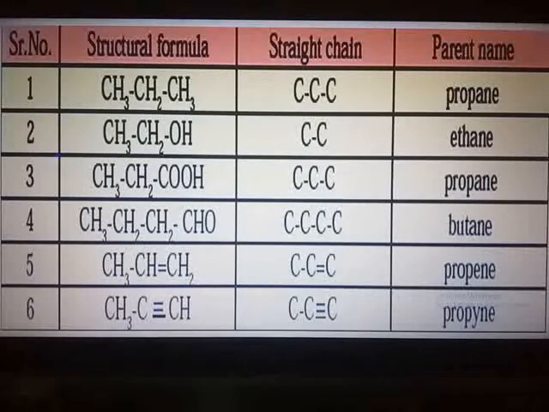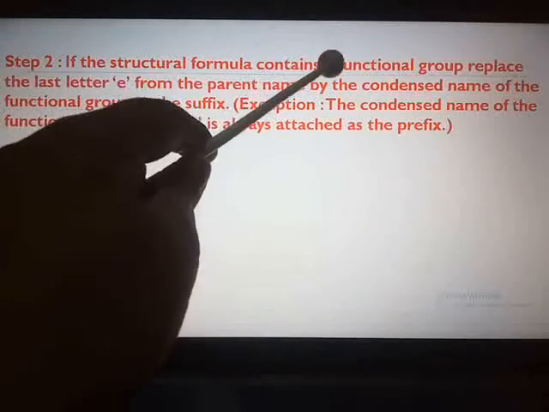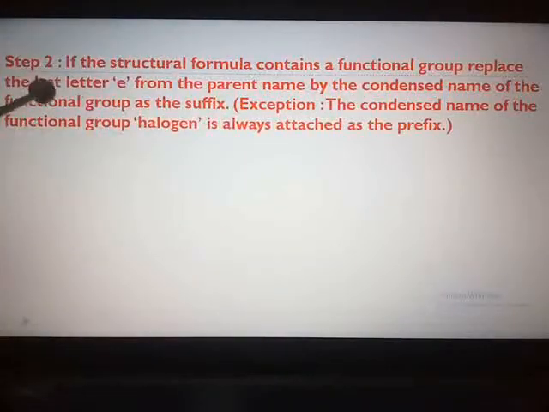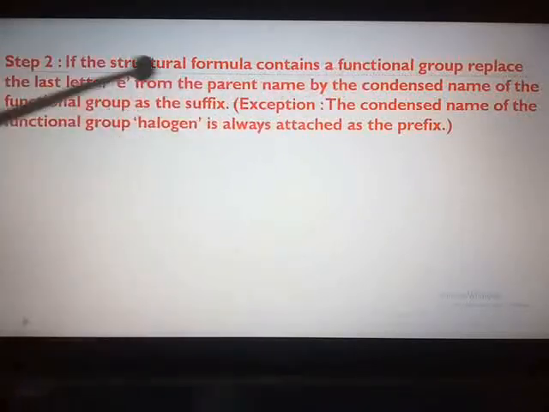Let us see what is the second step. This second step says, if the structural formula contains a functional group, replace the last letter e from the parent name by the condensed name of the functional group as the suffix.